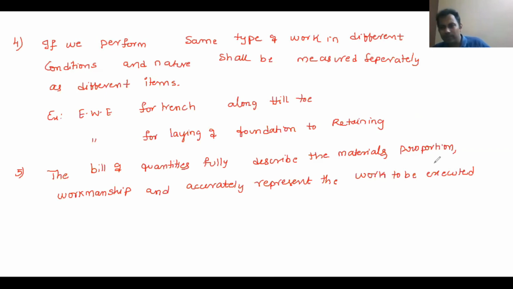Okay. Likewise, an item of work will represent the material, and it describes the proportion of the material. It describes the workmanship. All these things should be represented in the item. Then you will go for the measurements. So likewise, you need to specify the bill of quantities. And the last rule of this, the sixth one, the last rule. Let us see what the last rule is.